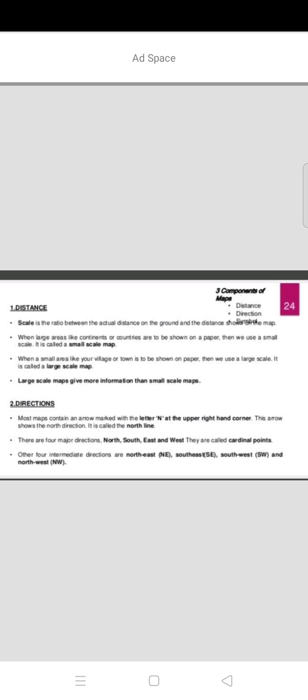So when we see maps giving information about countries and continents, these are very large areas, and we draw these large areas of countries and continents on a single paper. This is done using the small scale. So when we draw all these countries and continents, what scale are we using? We are using the small scale. So this is called small scale maps.